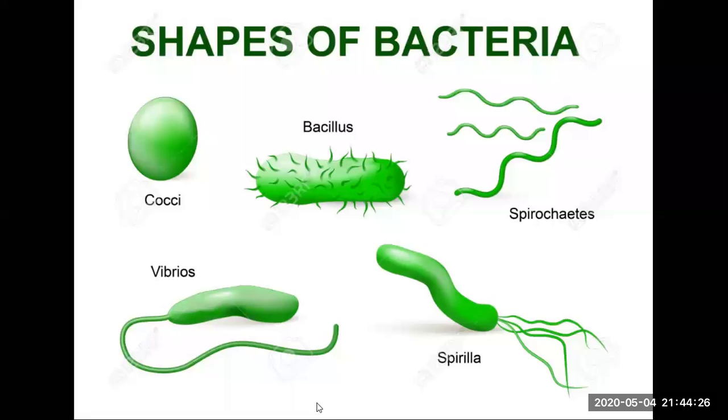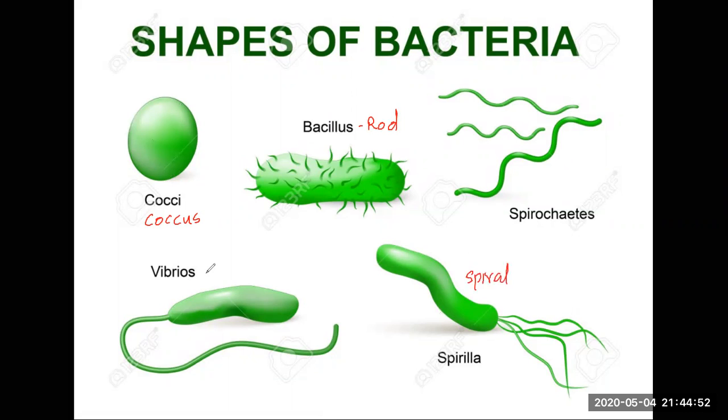Bacteria come in different shapes. Like humans, you find in different skin color and different height, similarly you can find different shapes of bacteria. If the bacteria has a round shape, it is called coccus, cocci in plural, coccus singular. Bacillus is rod shaped. Then you find spiral shaped, and this one is curved, or you can say comma shaped. These are the different types in your reader. This one, spirochetes, is not included in the reader.